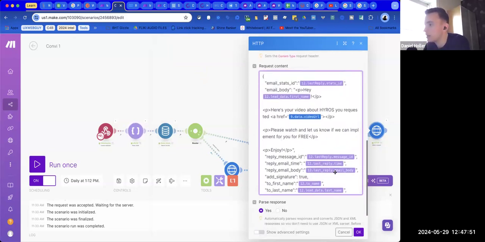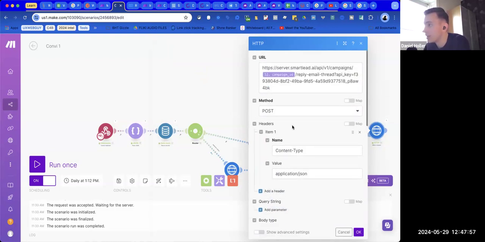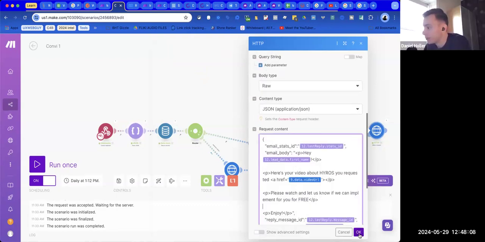And then if we scroll up, I think we need to remove all of those query parameters. Oh, did you already do that? Yeah, I already removed them. Okay, nice, sweet. So the API key is like that, the campaigns. Yeah, man, I think we should just try and run this. This looks good to me.